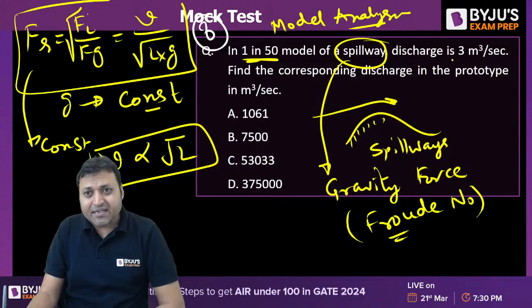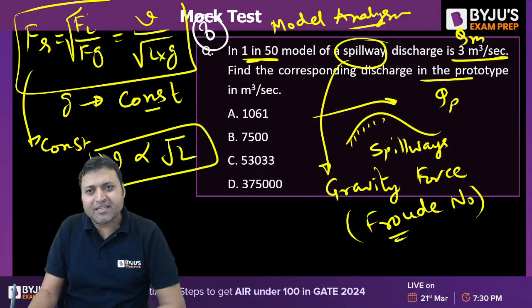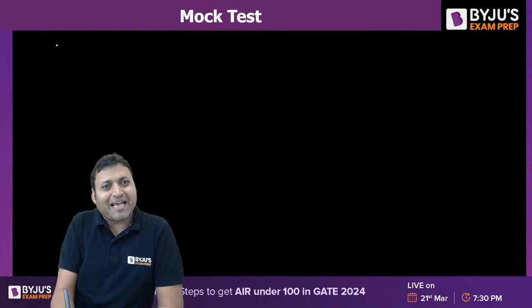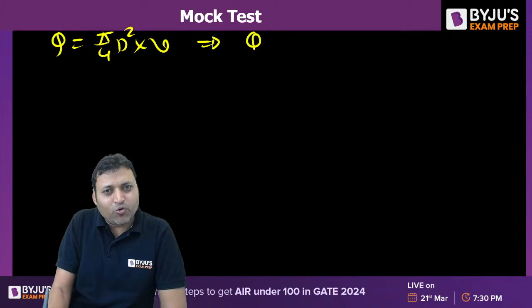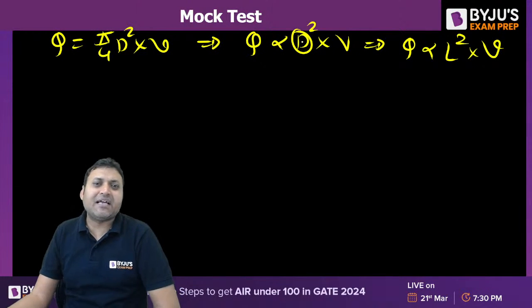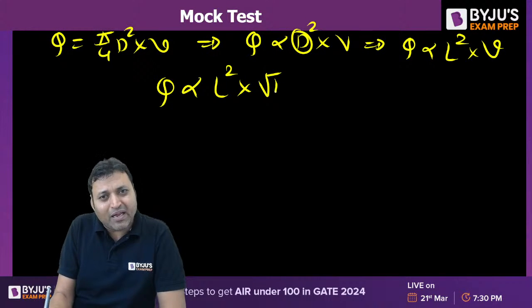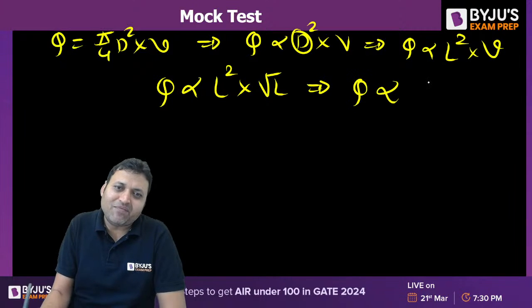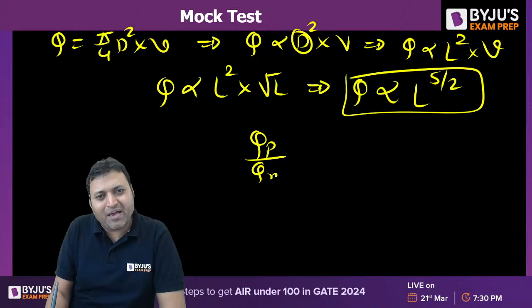But the question is the discharge in the model QM is given. What is the corresponding discharge in the prototype? That is the question. So we can say Q is equal to pi by 4 d square into V. So Q will be proportional to d square into V. Or we can say Q is proportional to L square into V, as the dimension of the diameter is L. Or Q is proportional to L square into root L. If you are able to develop this relationship, L to the power 5 by 2 or 2.5, then we can say QP by QM is equal to LP by LM to the power 2.5.